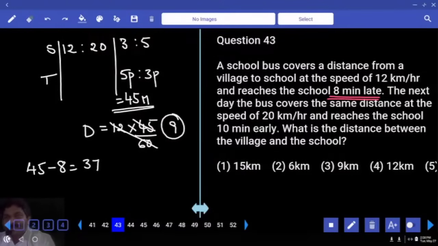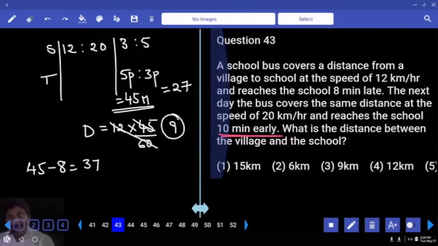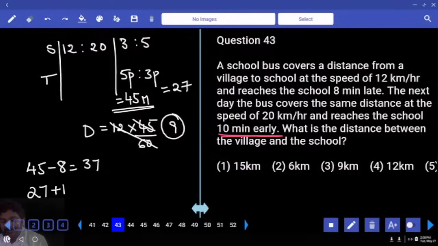Or you can get it from the second case also. We got 1 part is equal to 9. Then 3 parts will be 27. So in second case, he is early by 10 minutes. Then time will be 27 plus 10. Again you get same answer, 37 minutes was the original time.